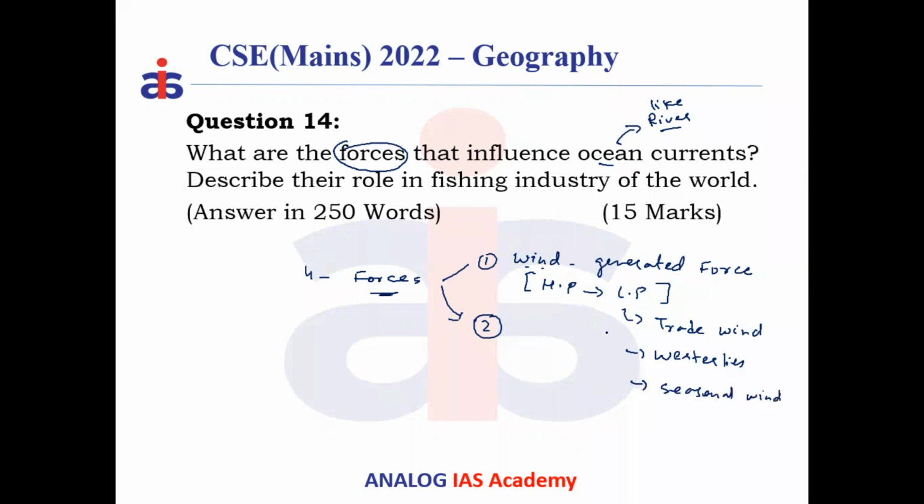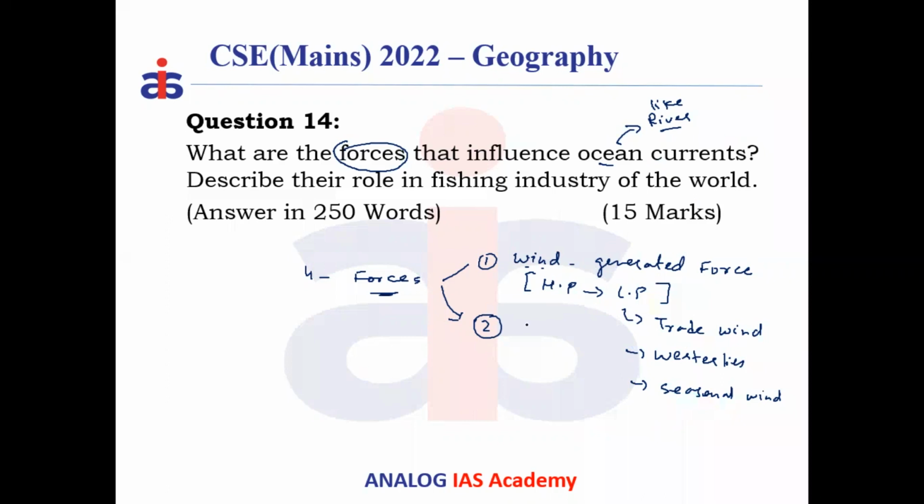Winter and summer winds reverse direction. Then the oceanic currents also reverse their direction, like on the Indian coast, the Somalian coast or in the North Indian Ocean, where current systems reverse with summer and winter. For example, in the summer, the rainy season, the southwest monsoon wind produces the southwest monsoonal current. In the winters, the northeast monsoonal wind produces the northeast monsoon current in India. So that is the wind generated force.